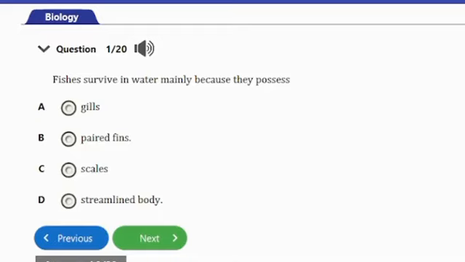It says, fishes survive in water mainly because they possess A. Gills, B. Paired fins, C. Scales, D. Streamlined body. So guys, the answer to this question is option A here, and that's gills. Fishes are able to survive in water because they possess gills. The gills enable them to extract oxygen from water, hence they are able to respirate in water.